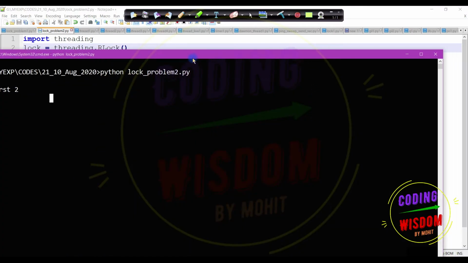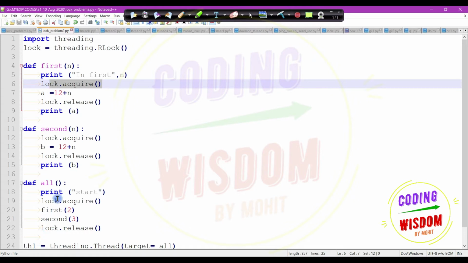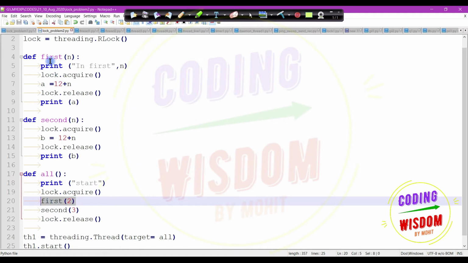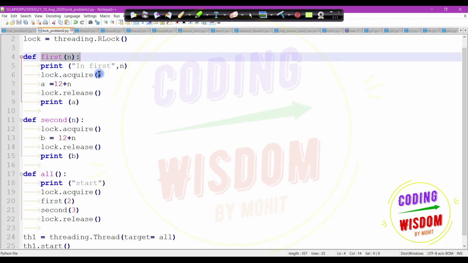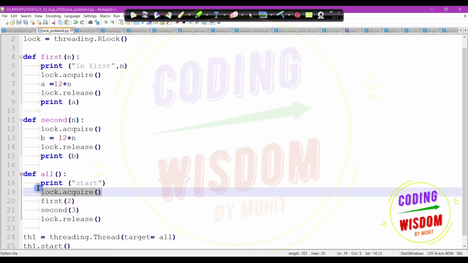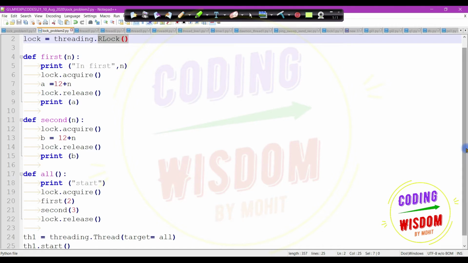So the acquire statement this time will not stop thread 1, because thread 1 already acquired the lock, and when it called the first function, there is a statement of acquiring the lock again. It is already acquired, so this statement should not stop thread 1, because now the lock remembers which thread acquires it. So that's the problem solved by the RLock.